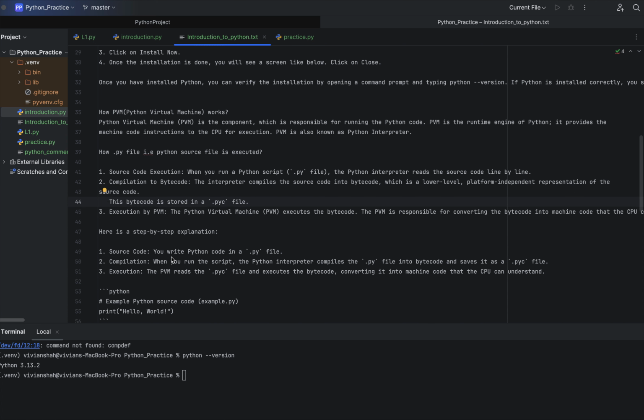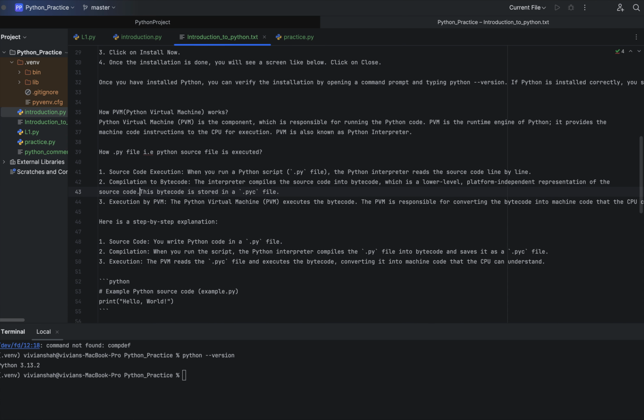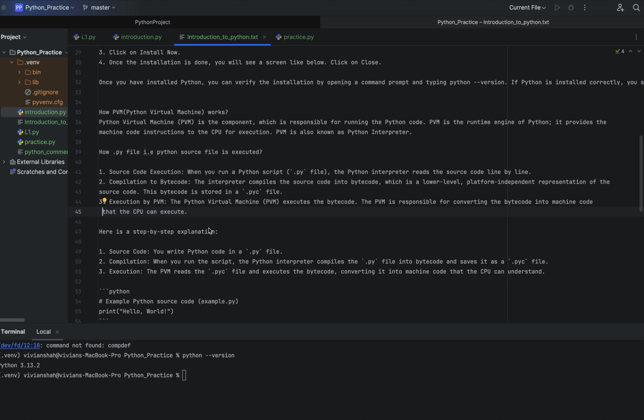This bytecode is stored in the form of a .pyc file. And how is it executed by the PVM? The Python virtual machine executes this bytecode. The virtual machine is responsible for converting this bytecode into machine code that the CPU can execute.